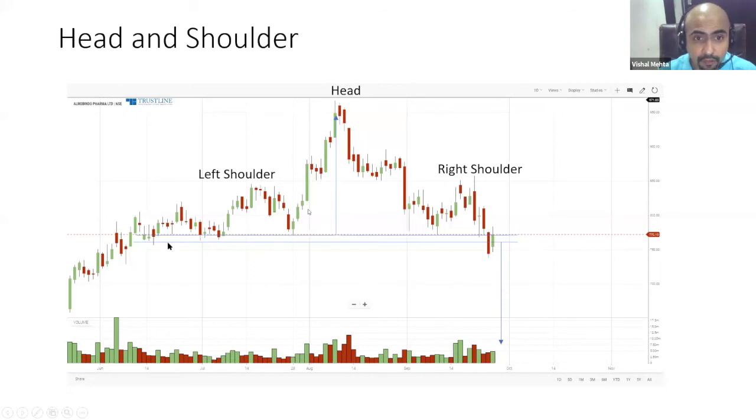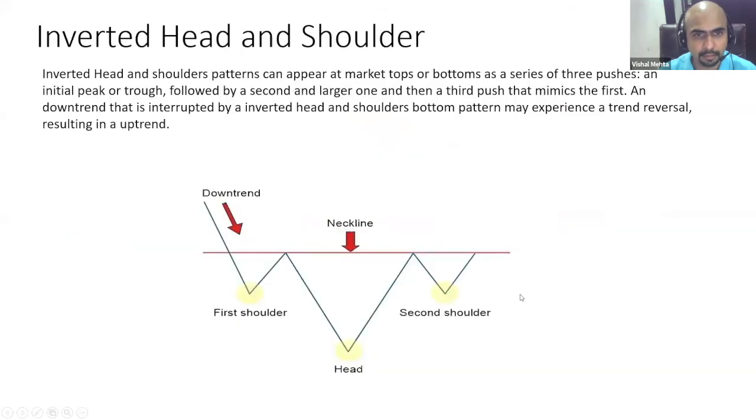Because the full pharma sector ran up, but why did this not run? There must be some problem, right? And mind you, this is not a recommendation. Do your own analysis. So this is your neckline. So obviously we know once it is broken, we will know what is the outcome of it.